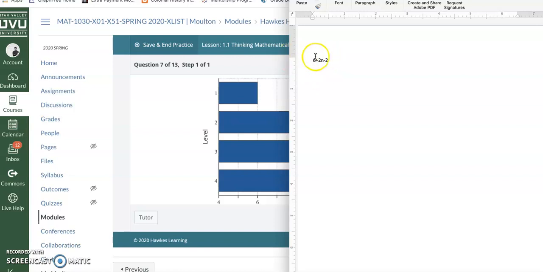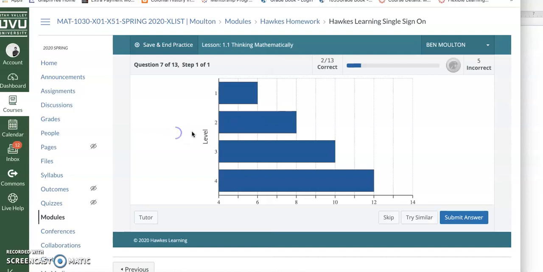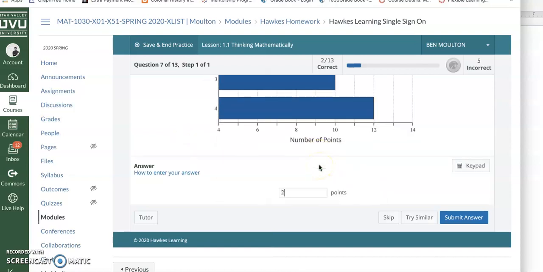Now I'm going to simplify this algebraic expression. 6 minus 2 is 4, so we're looking at 2n plus 4. I believe that's what they're after. Let's enter that in and see if we're right. 2n plus 4.